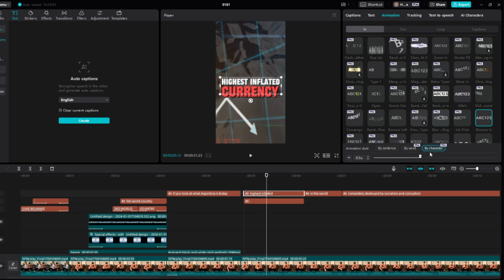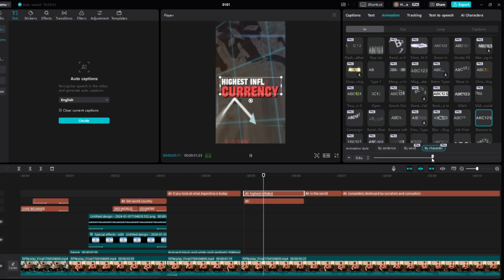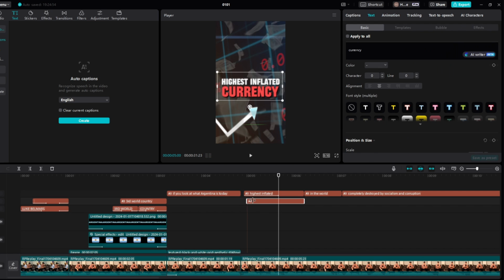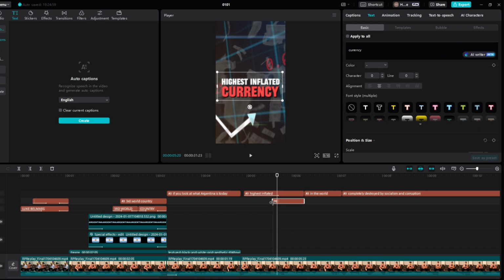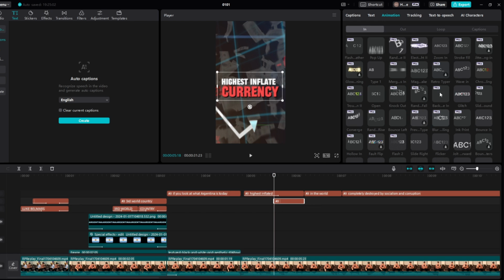Or something like this. That looks pretty clean. Highest inflated. Highest inflated. Perfect, just like so. And then right here will come a couple keyframes. That's three, I believe. Yep, three before, and then we come to animation on this, and then we can just pop it.